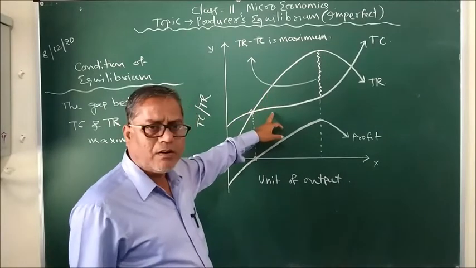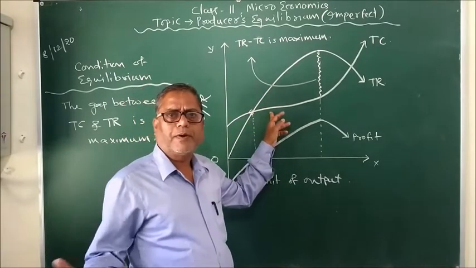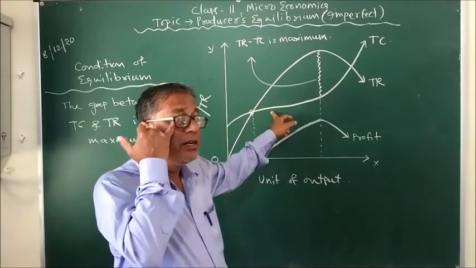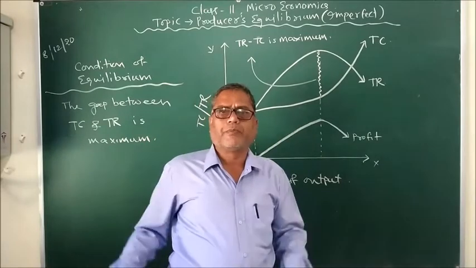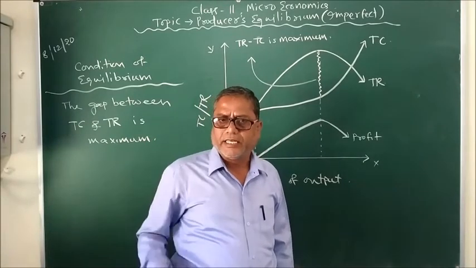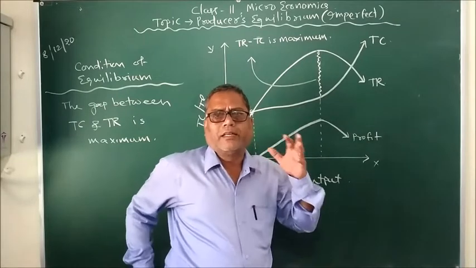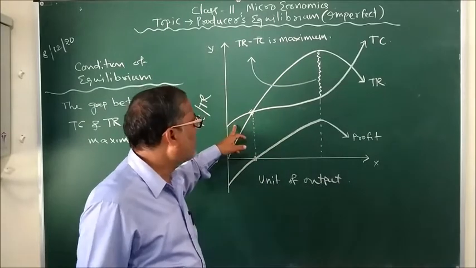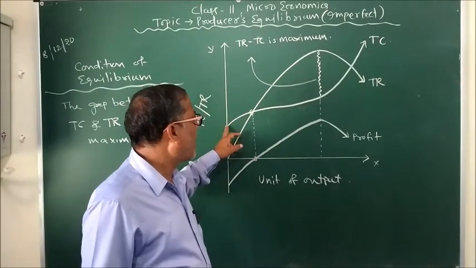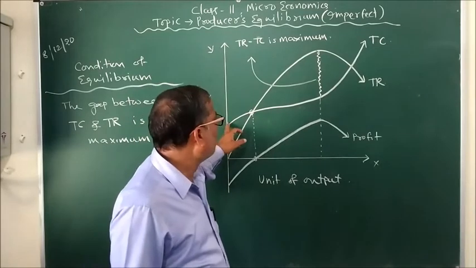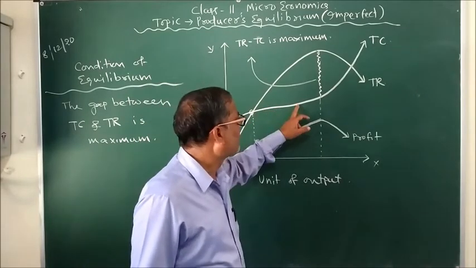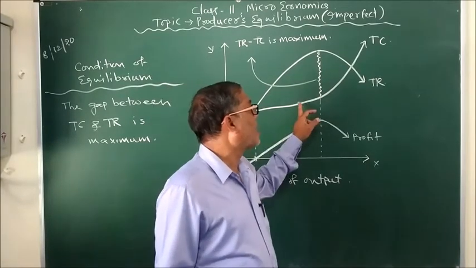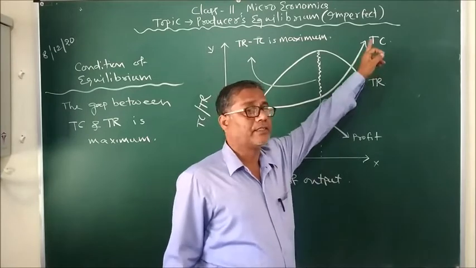Now come to the TC curve. Again here the law of variable proportion is operating, and due to its operation, as you know, in the beginning the producer will get increasing returns, then decreasing returns, and after some time negative returns. So the total cost curve first increases at a decreasing rate, and after some time, in the second phase, it starts increasing at an increasing rate.